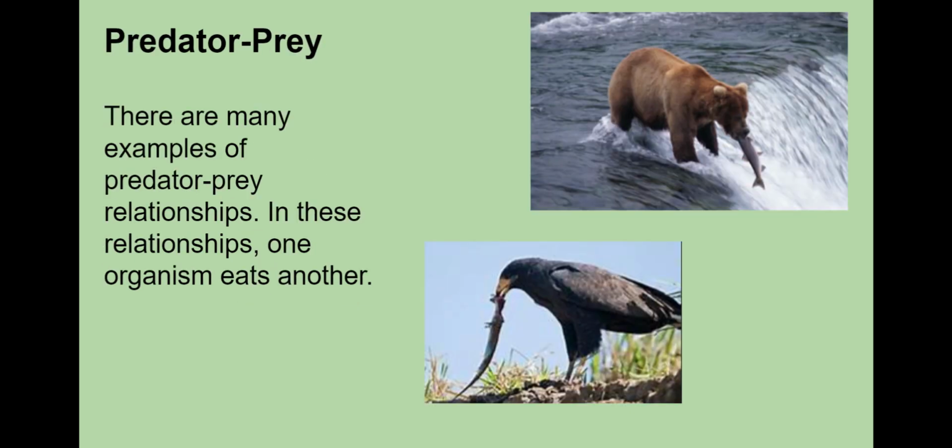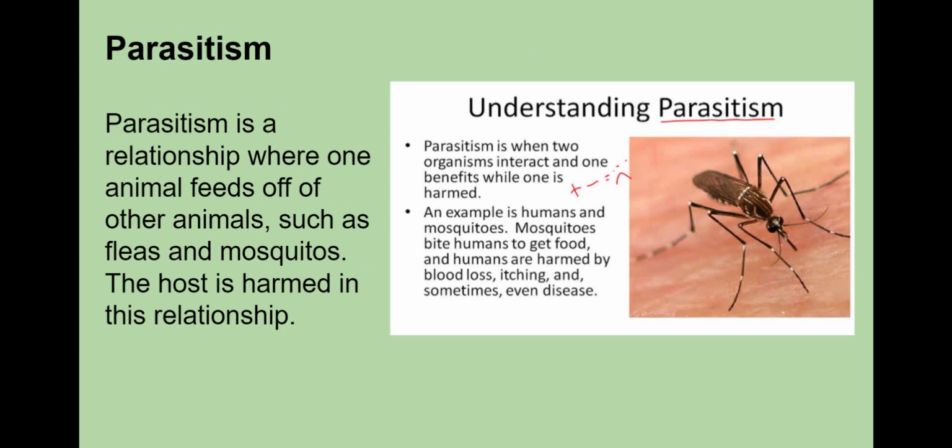A fourth type of relationship is predator-prey. There are many examples of predator-prey relationships. In these relationships, one organism eats another. Parasitism is a type of predator-prey relationship where one animal feeds off other animals. Fleas are an example, as well as mosquitoes. They don't kill their host right away, but can eventually cause harm and/or death.